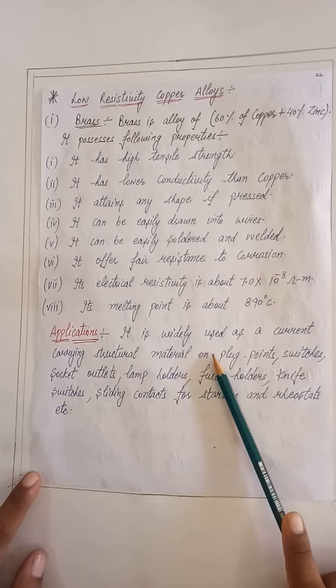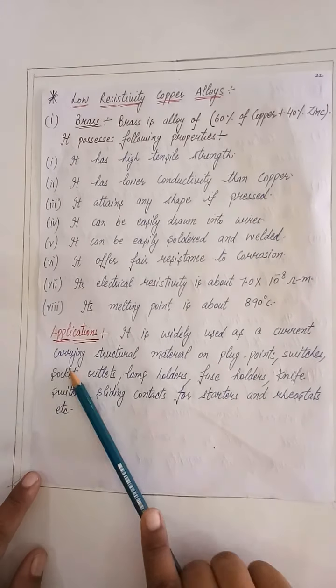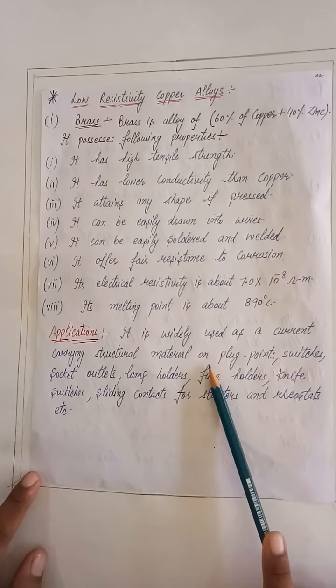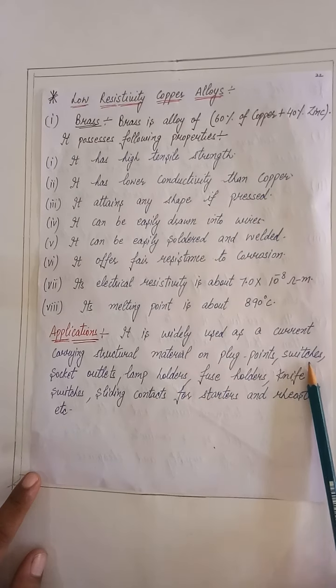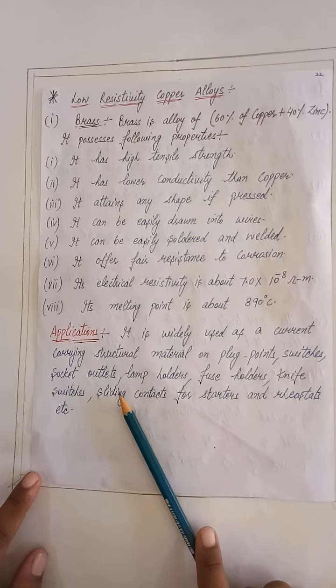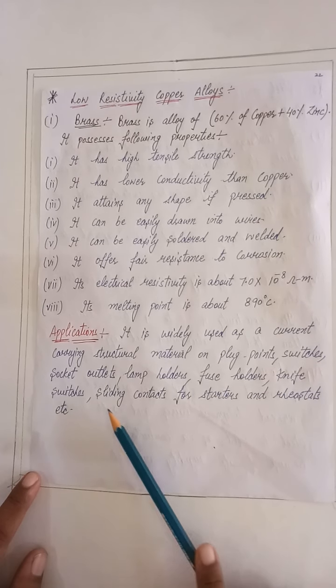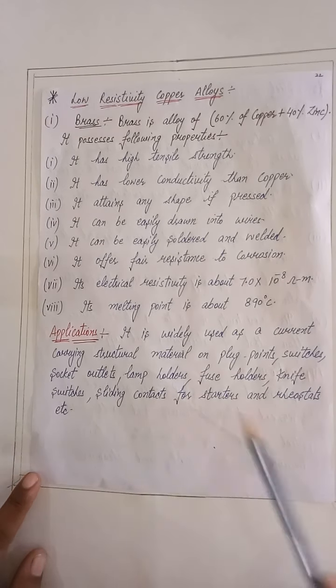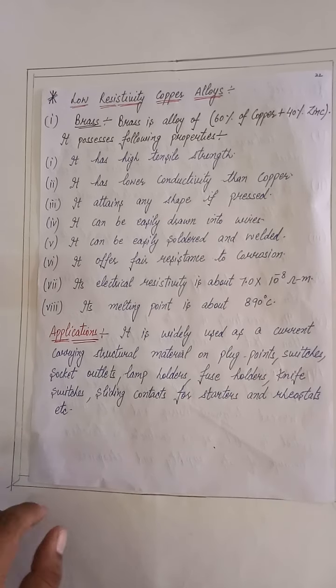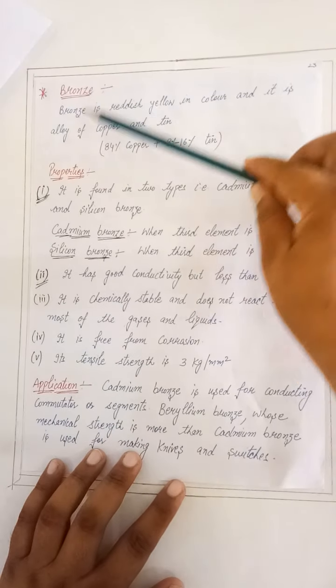Applications: it is widely used as a current carrying structural material on plug points, switches, sockets, outlets, lamp holders, fuse holders, knife switches, sliding contact for starters and rheostats, etc. Now next material is bronze.